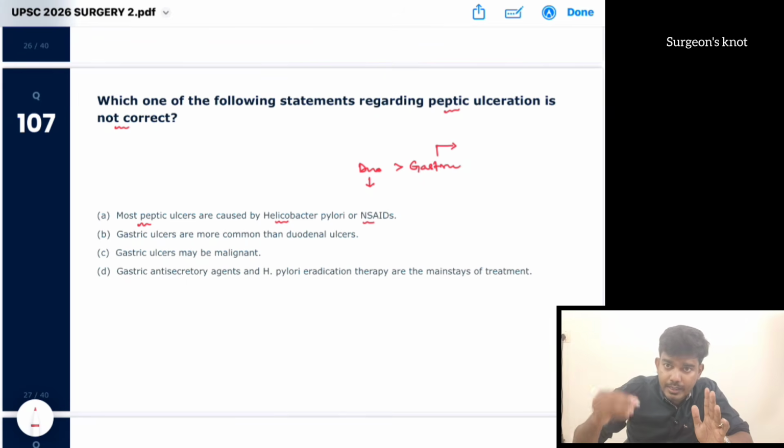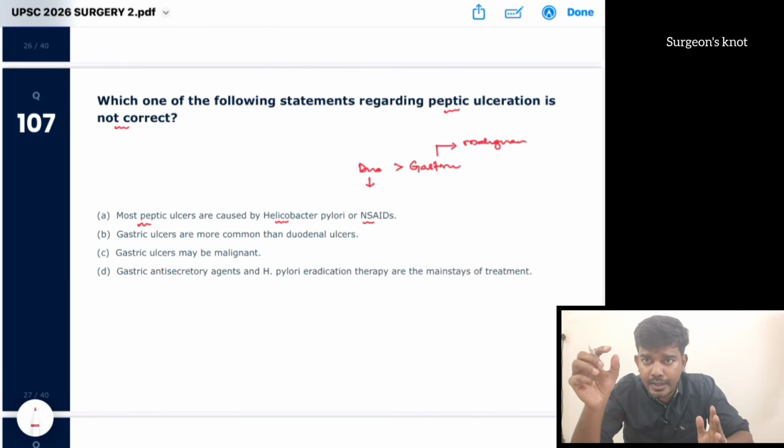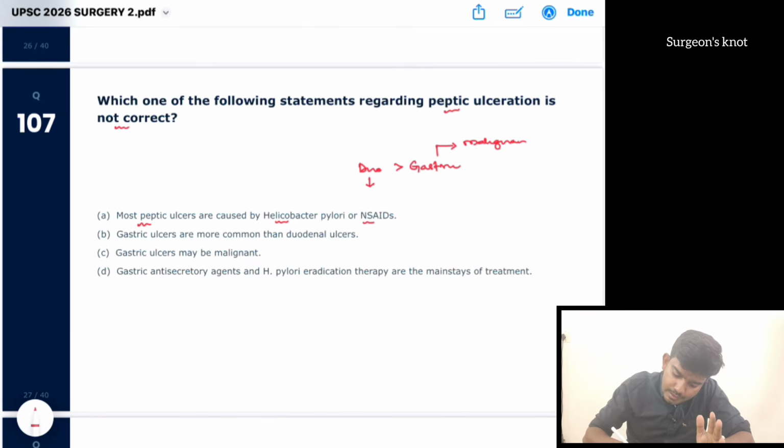Gastric ulcer is most commonly associated with malignancy. So if a gastric ulcer perforates, we have to take a biopsy from the edges before closing, because they are more prone to malignancy. Duodenal ulcers can perforate anteriorly or posteriorly, and can bleed. Posterior duodenal ulcer can bleed because of the gastroduodenal artery. Gastric ulcer can bleed because of the left gastric artery. So the statement that gastric ulcers are more common than duodenal ulcers is wrong.